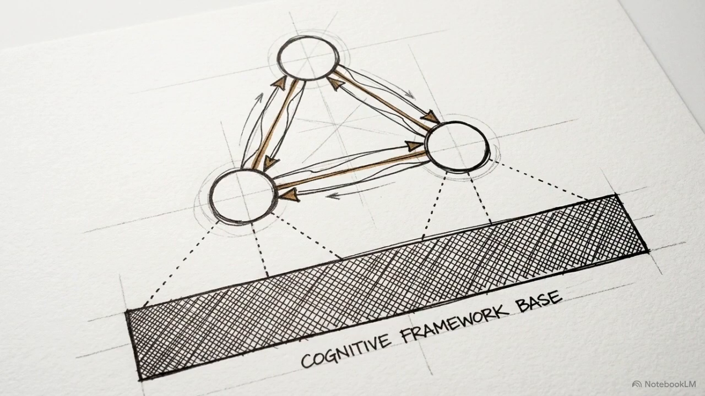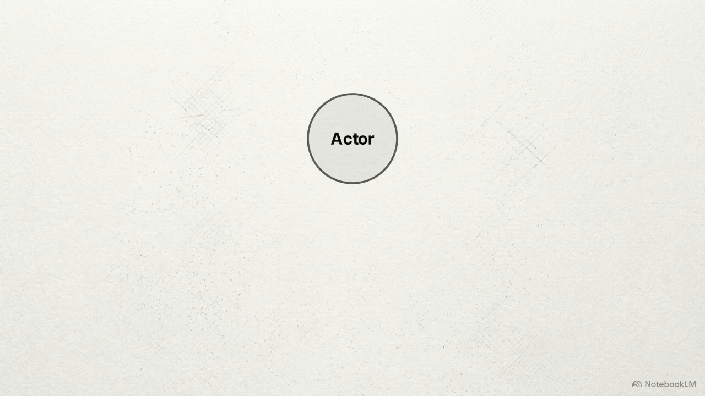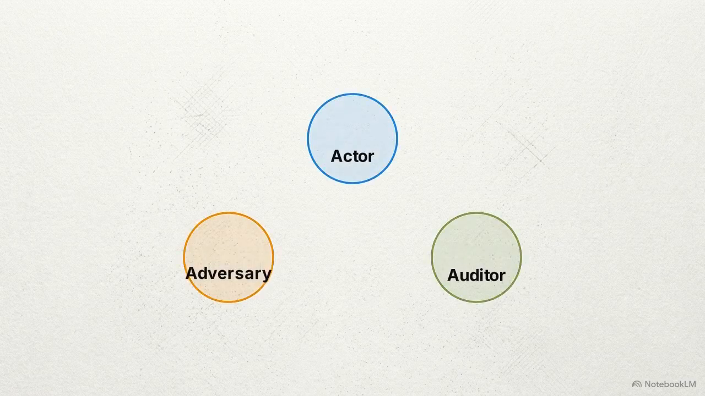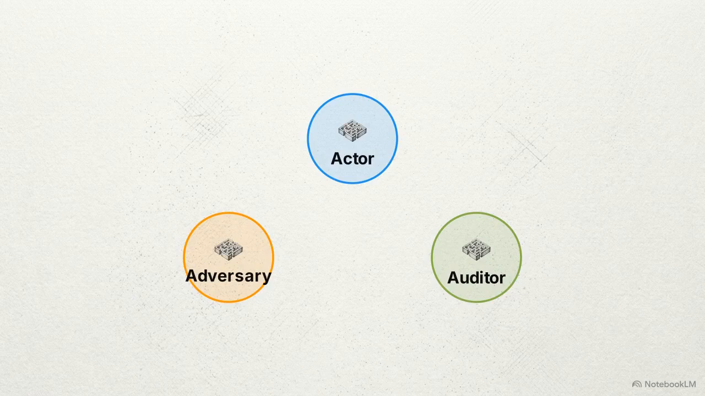To achieve this, we can move away from top-down constraints and toward an adversarial triad architecture. The first node is the actor, responsible for generating the primary logic and output. We add two more agents, the adversary, to stress test the actor's work, and the auditor, to evaluate the interaction between the two. This functions through constitutional independence.